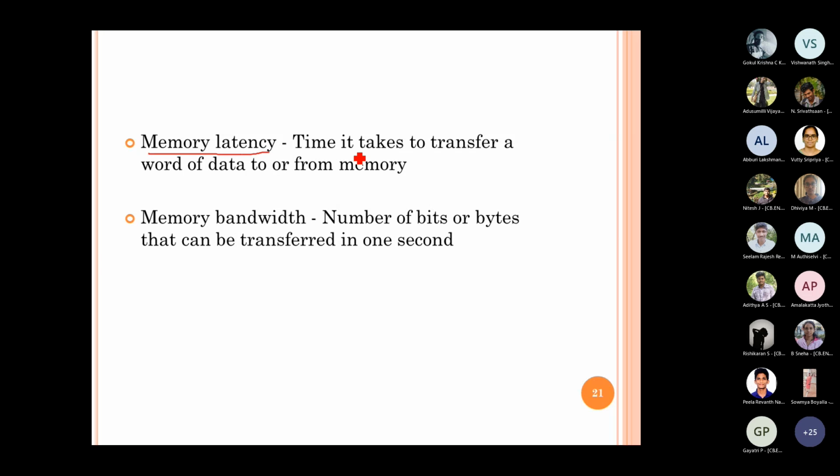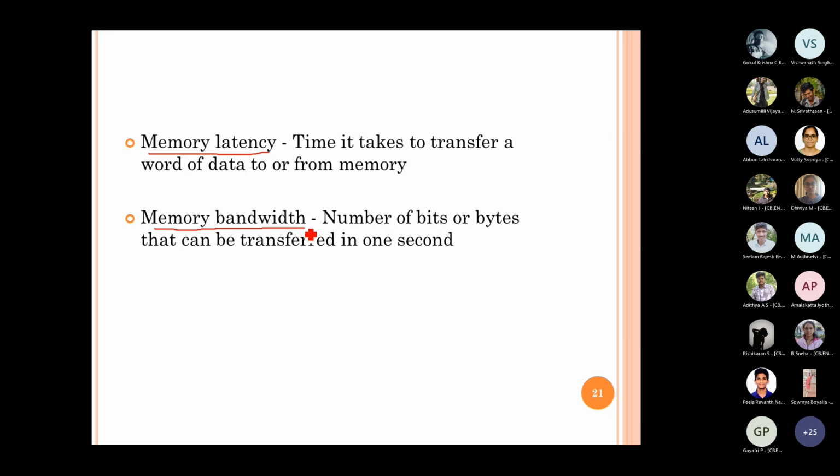Another parameter is memory bandwidth. That is how many bits or bytes you are able to transfer in one second, so that also specifies the speed of operation. These two parameters we also look into whenever we define the memory spec.